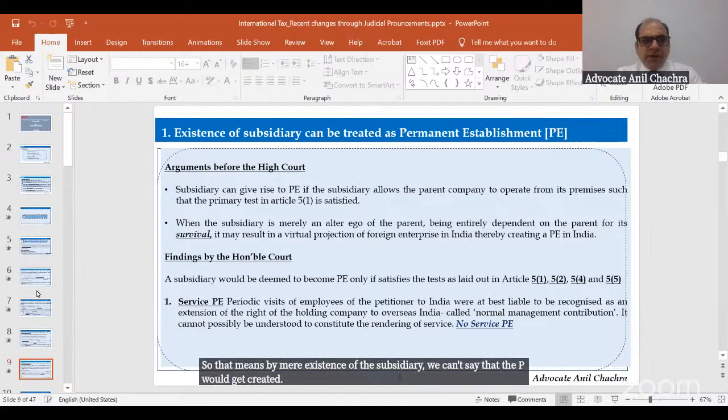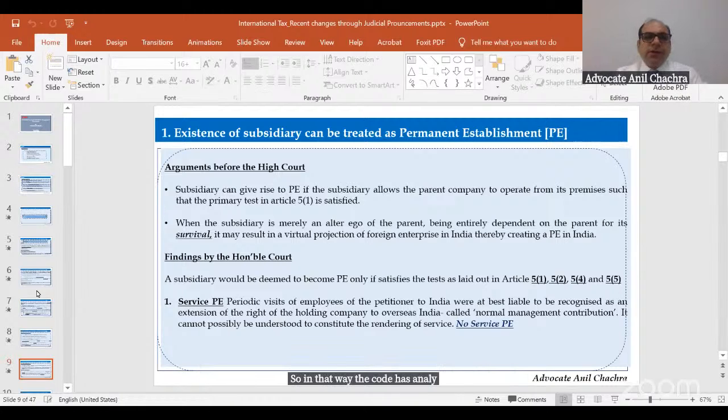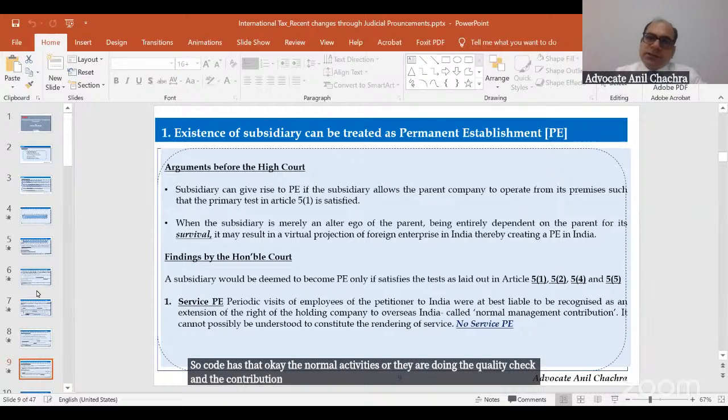So in that way, the court has analyzed all the facts, whether a service PE can be created in this scenario if the employees are visiting. The court held that the normal activities, where they are doing the quality check and the shareholding activities, we can't say that a service PE can be created in this scenario.